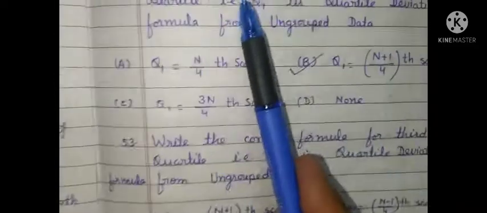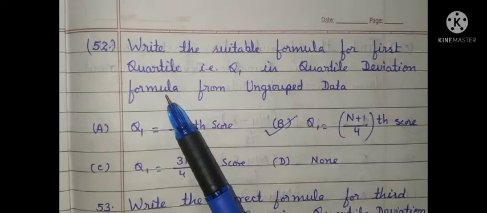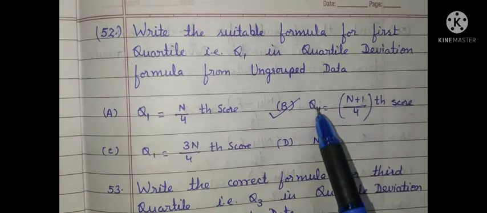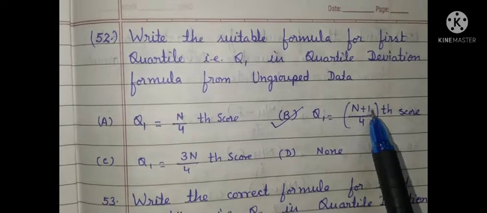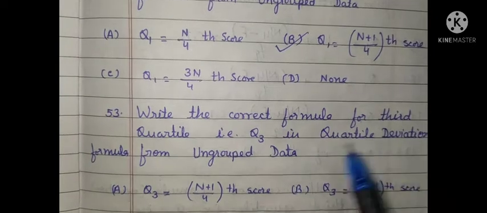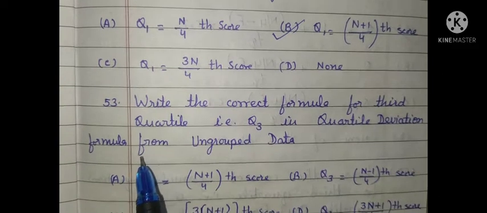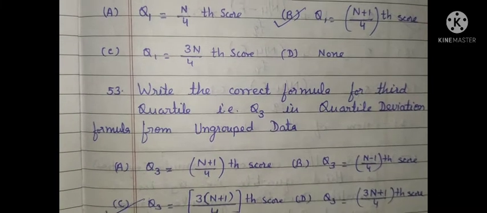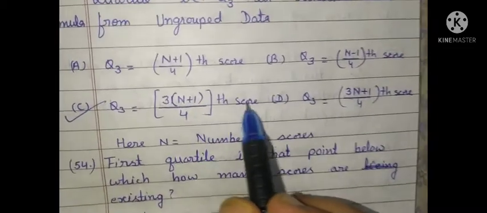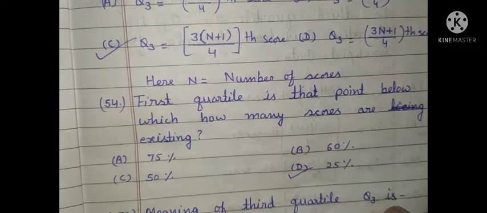Question number 52. Write the suitable formula for first quartile, that is Q1, in quartile deviation formula from ungrouped data. The correct answer is Q1 is equal to n plus 1 by 4th score. Write the correct formula for third quartile, that is Q3, in quartile deviation formula from ungrouped data. Q3 is equal to 3n plus 1 within bracket divided by 4th score. Here n is equal to number of scores.